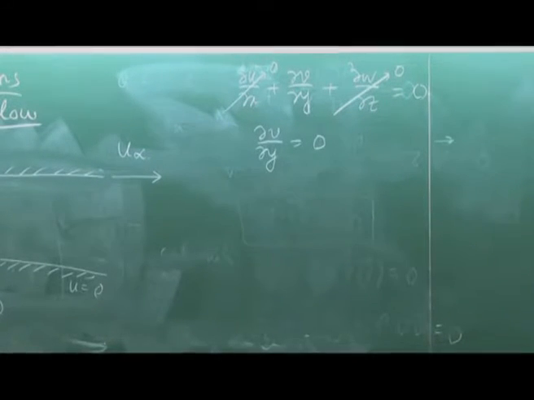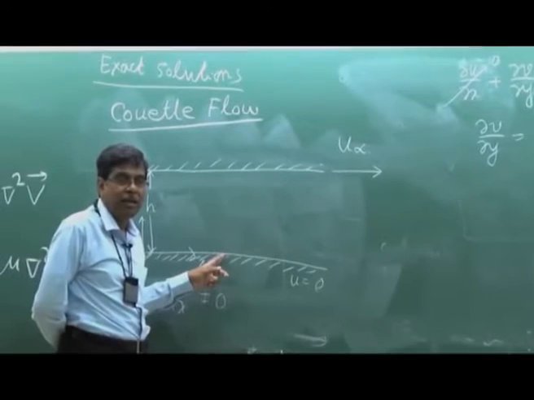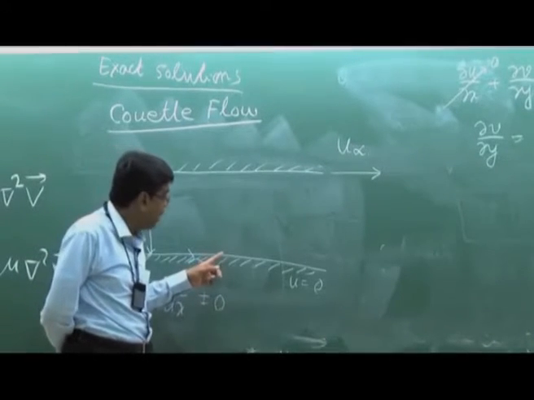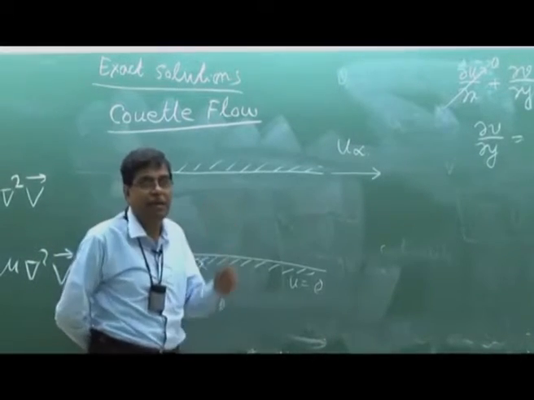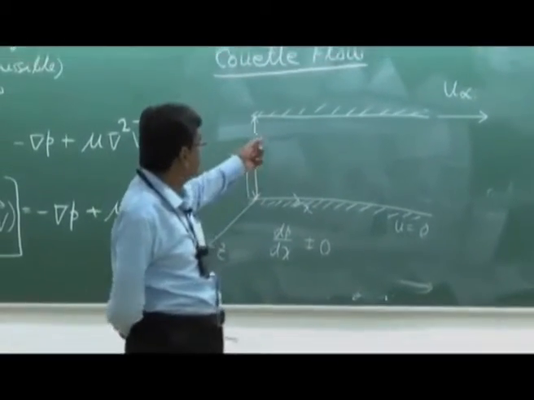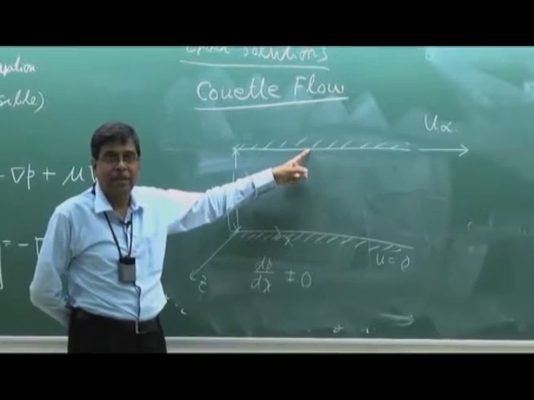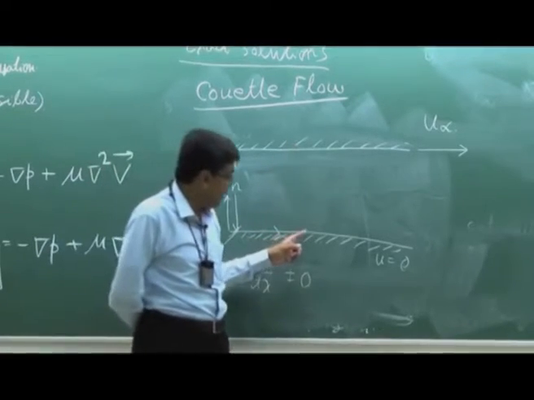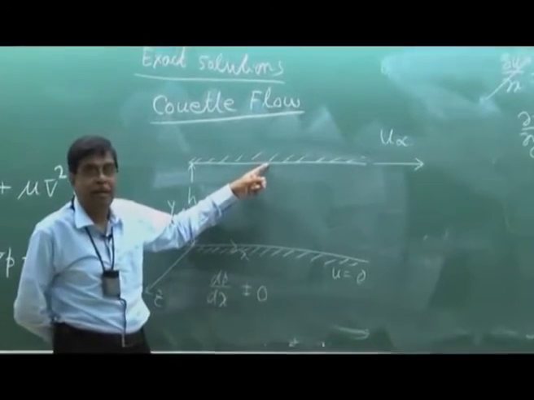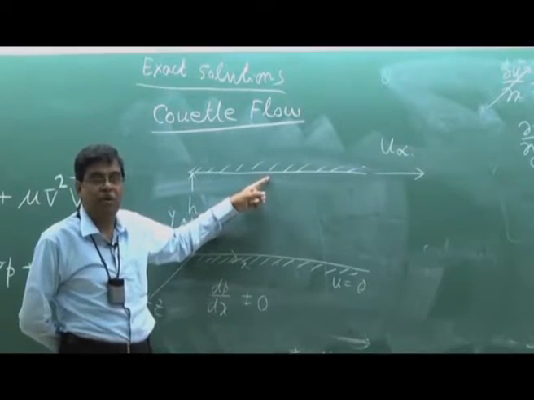And this del V del Y is 0, since there is a plate at 0 velocity in the field. If you apply this condition, you will be able to find that the y direction velocity is 0, for either of the plates. The two plates are non-penetrating, impermeable plates. So if you apply this equation to either plate, del V del Y is 0, so you get a velocity at the next point of 0.